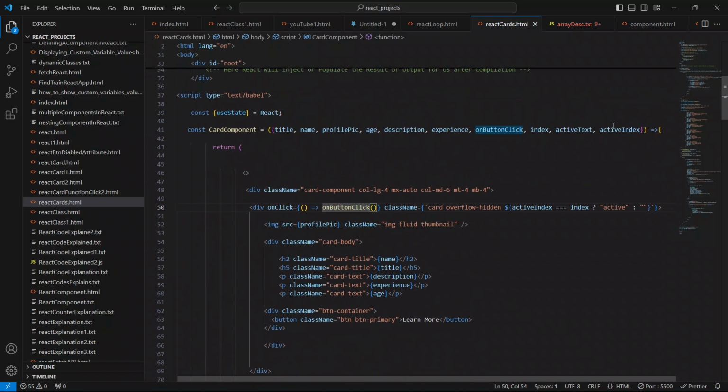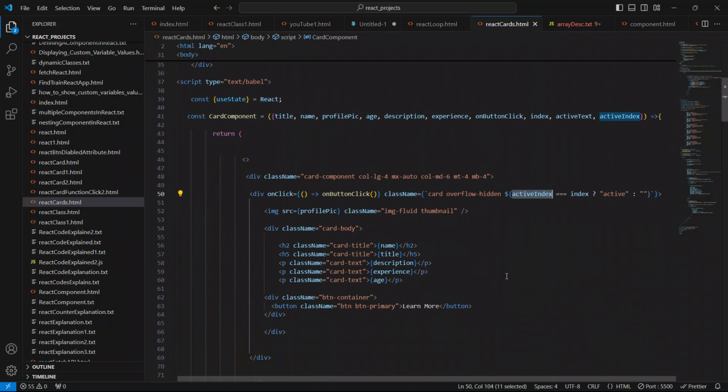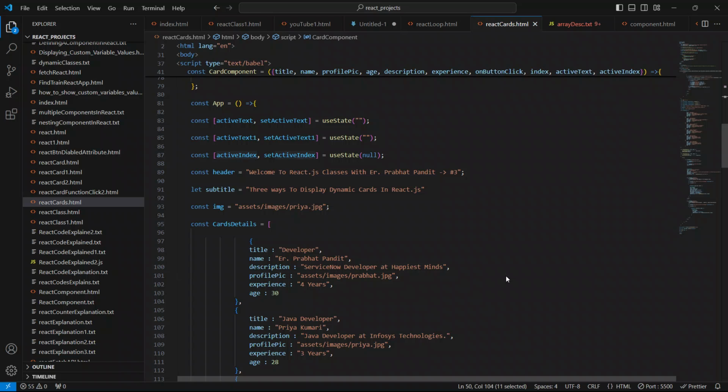The active class is defined, yes, it's defined here. Let me check what the issue is. Give me 2 seconds, guys, I'll rectify it.